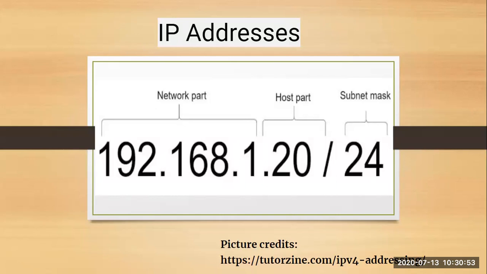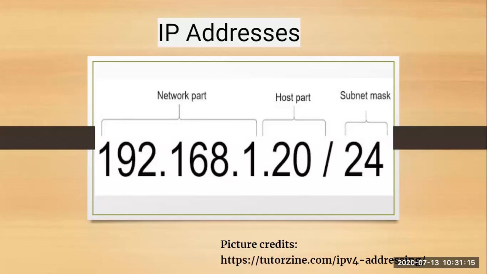Next comes your network part. When I talk about the network part, it gives the location addressing, that is, where your network is located and which class of IP addresses it belongs to. As we all know, IP address classes are divided into 5 classes. So the network part identifies which class your particular network belongs to.